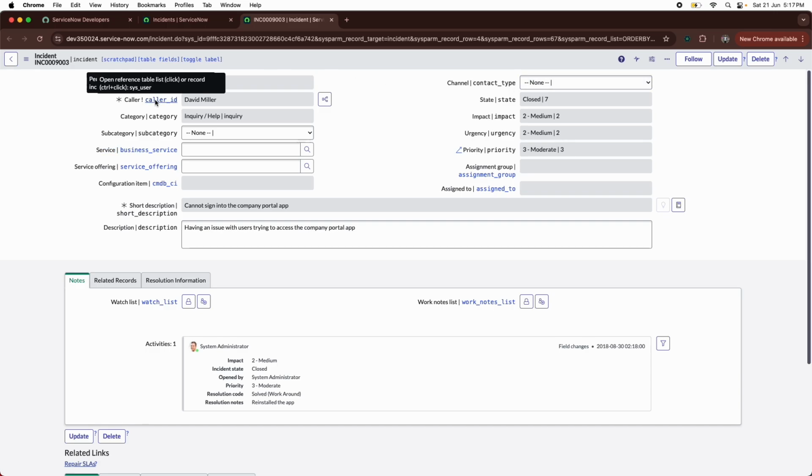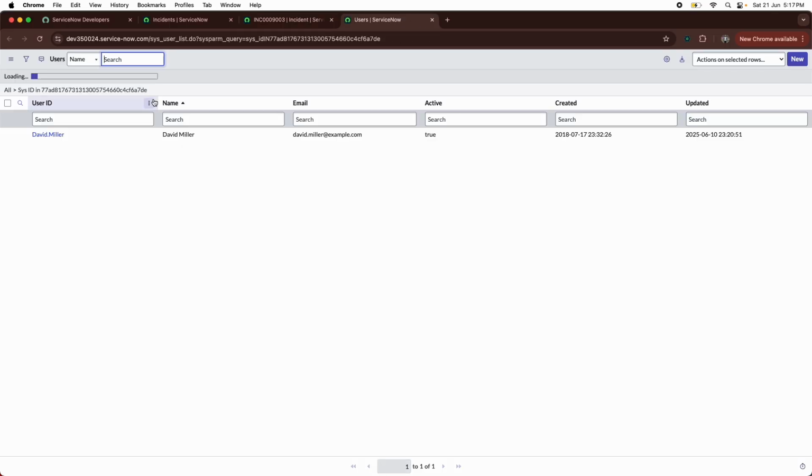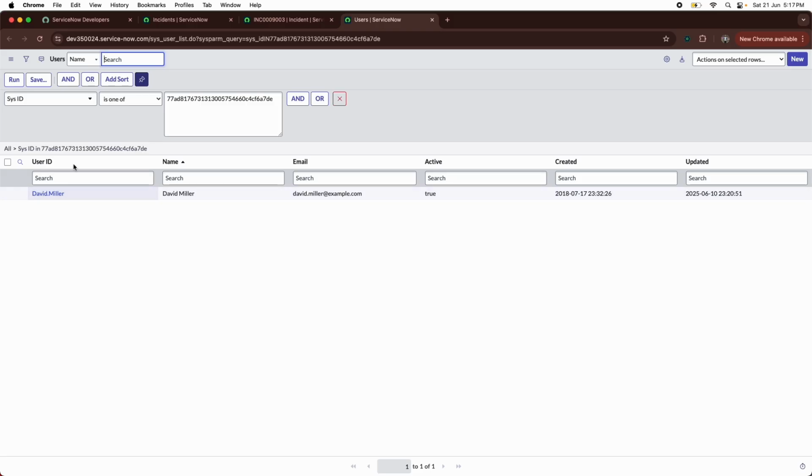Now if you click on this hyperlink, you can see open reference table list. If I click on it, you can see David Miller was the caller. It is opening in the user table, showing the SysID, so this is the SysID of the David Miller record. That is also useful, you can get the SysID of that particular user record. Okay, I'll close this.